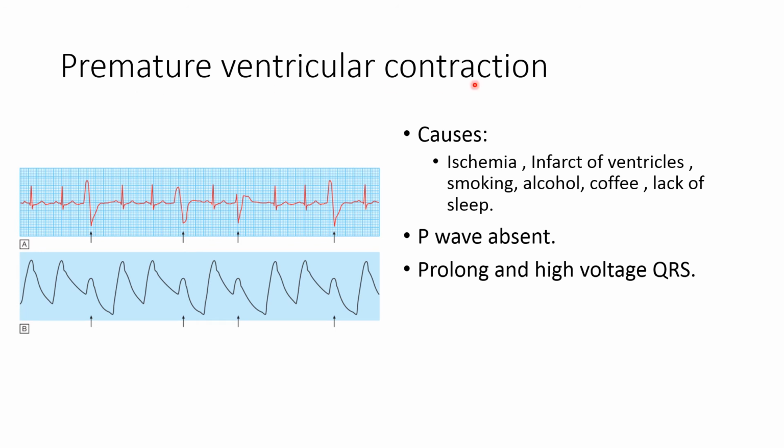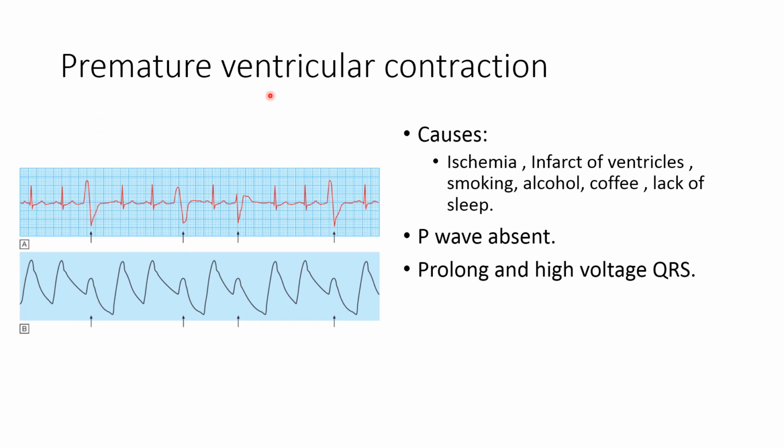Premature ventricular contraction, or ventricular extrasystole. The causes of ventricular extrasystole are ischemia, infarction of the ventricles, smoking, alcohol, ingestion of coffee, and lack of sleep. These are the causes of premature ventricular contraction. Here we can see the ECG showing premature ventricular contraction.